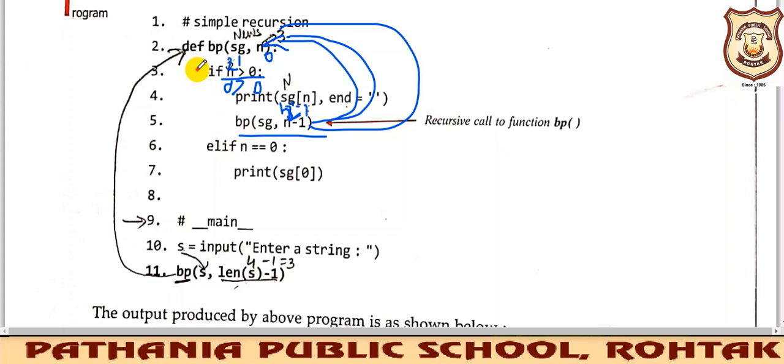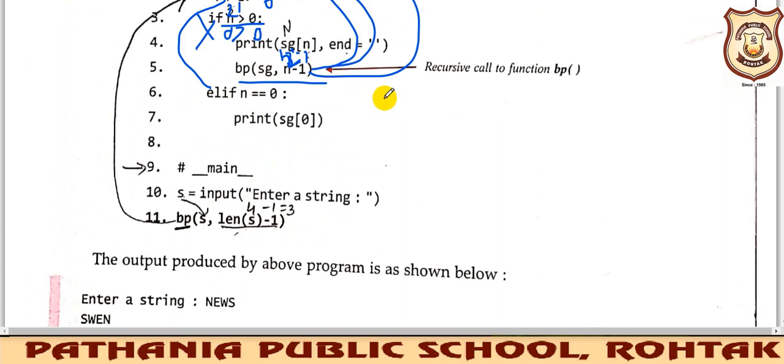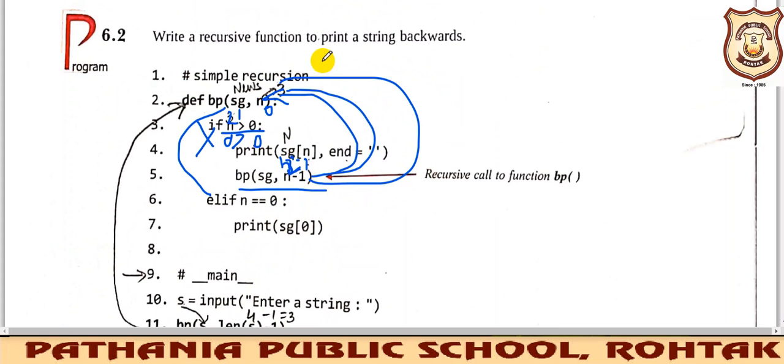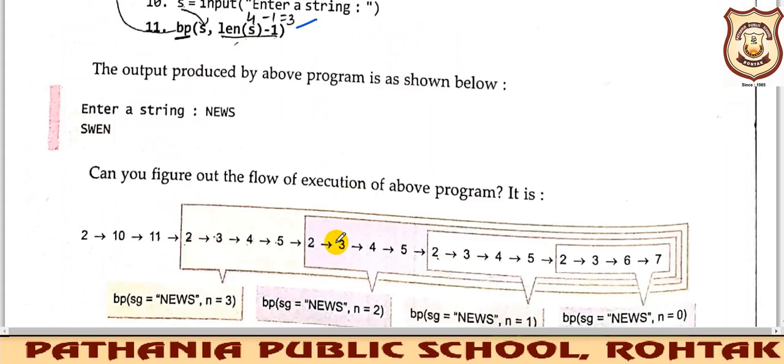Now it will not go here, it will come after this. So when n becomes 0, it will print the string, right? So how is this working actually? After the complete function definition has been executed, it will come back to the function call from where it was generated. Let us understand this concept with the help of a diagram.